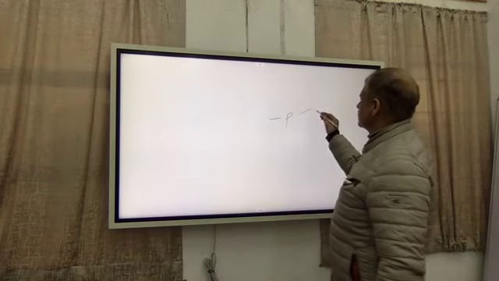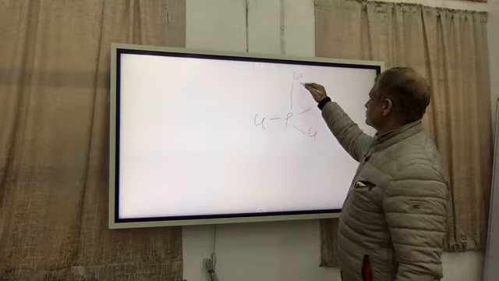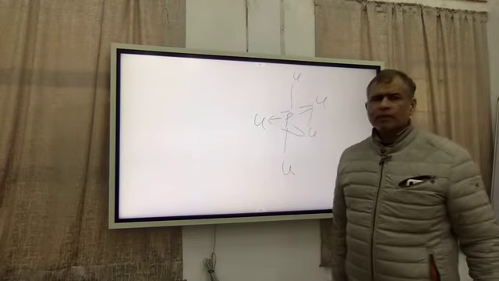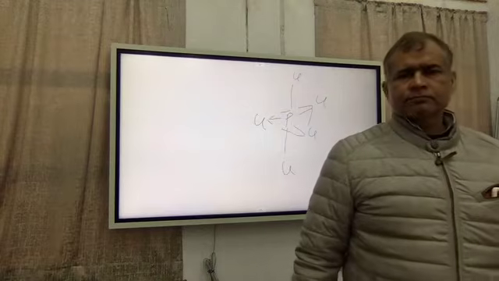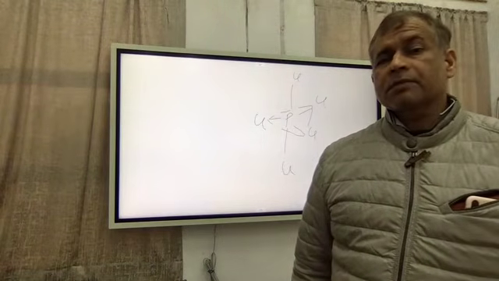This is PCl5. Trigonal bipyramidal. You have to find the axes of symmetry.